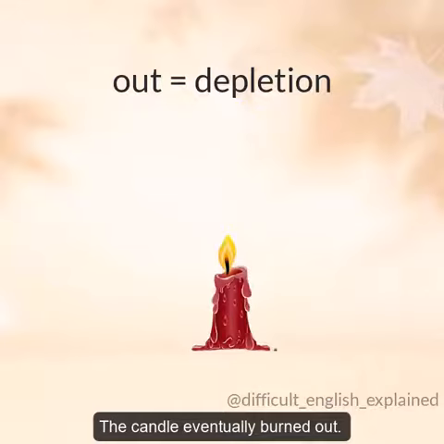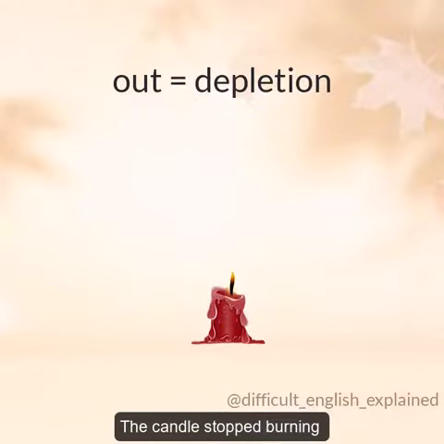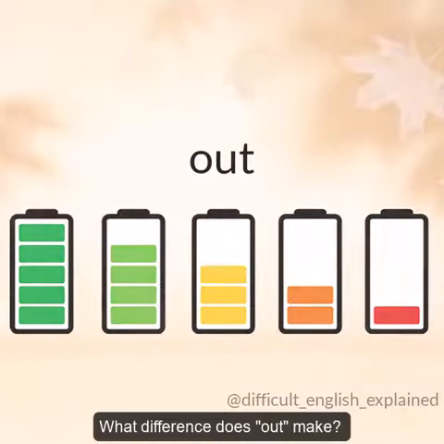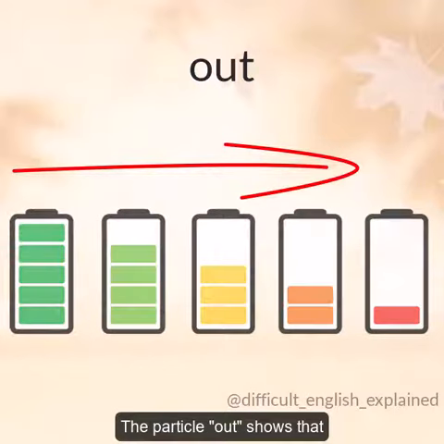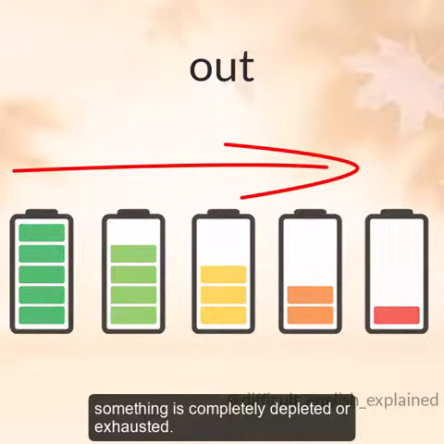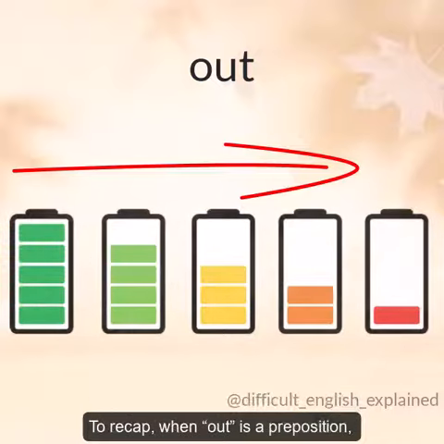The candle eventually burned out. The candle stopped burning because there was no more wax. What difference does out make? The particle out shows that something is completely depleted or exhausted.